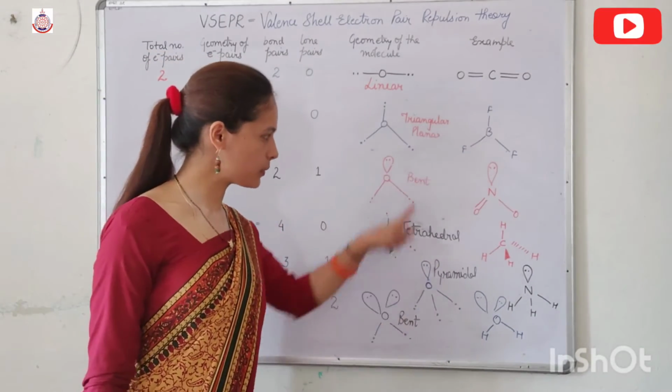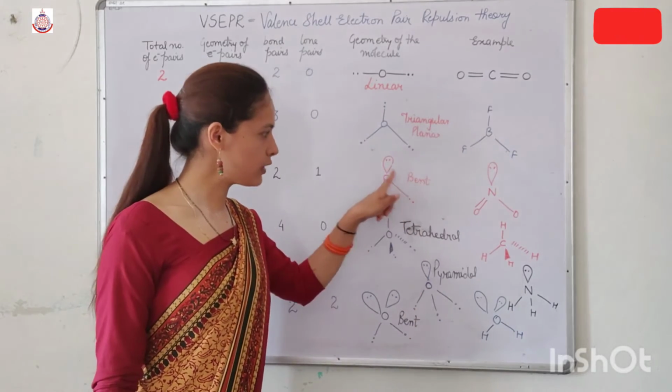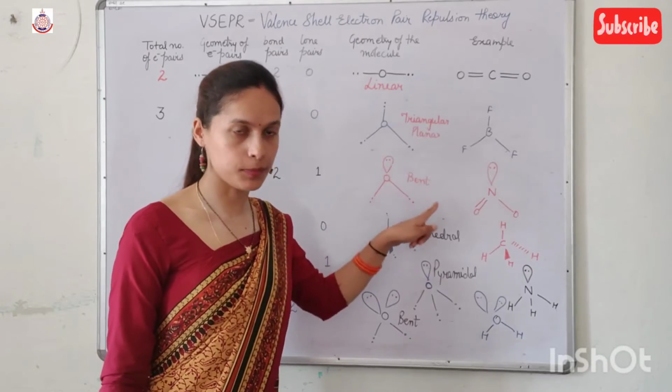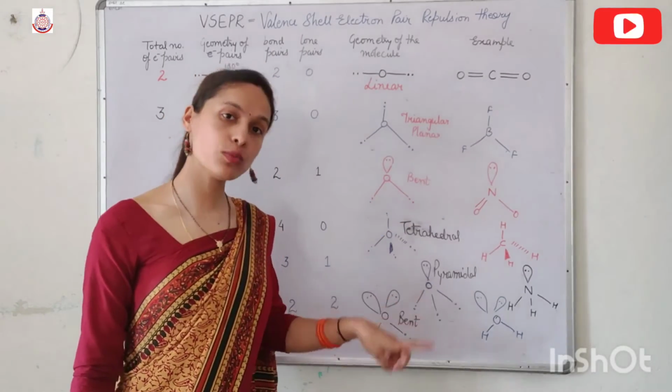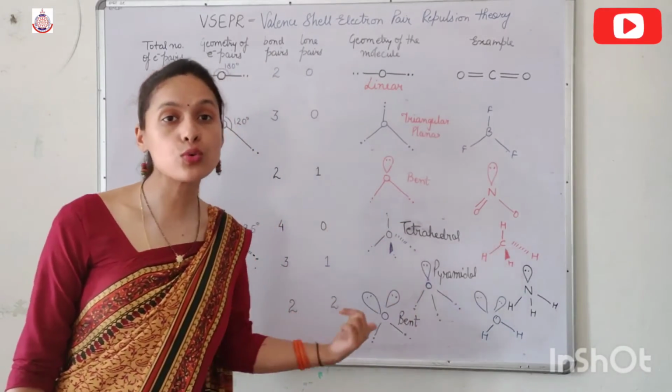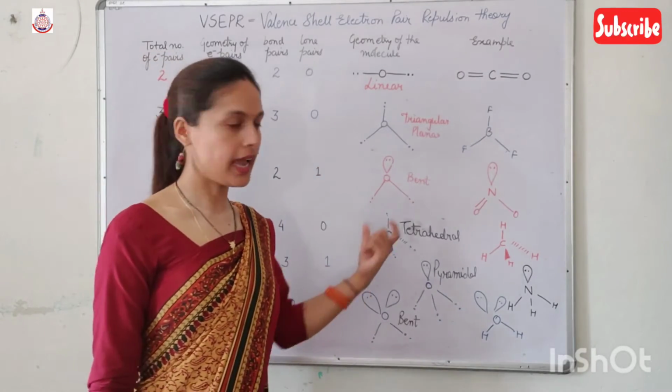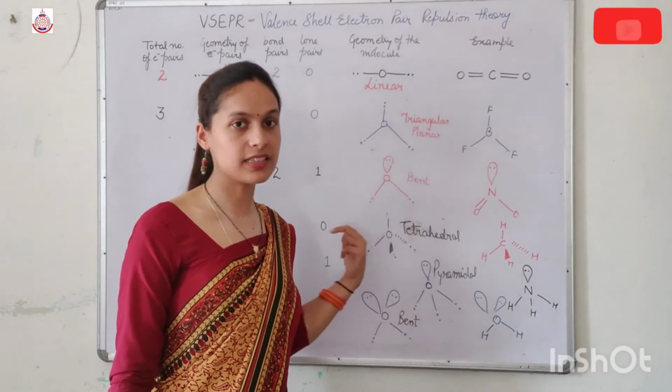Now what is the difference between these two bent? In this bent we have only one lone pair and two bond pair. In this bent we have two bond pair, but we have two lone pairs also.